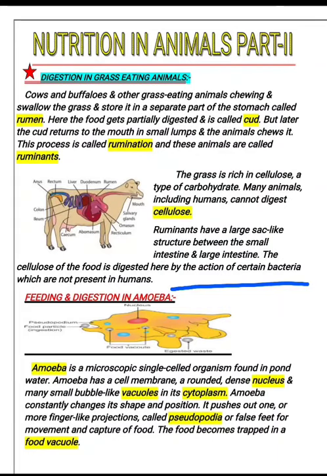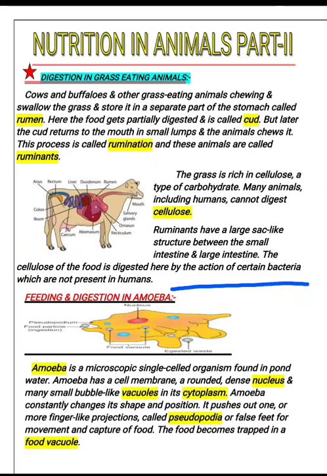Here you can see the mouth of this cow. As in humans, digestion starts from the mouth, and in animals as well. Here saliva is mixed with food and it is broken down into simpler compounds, and then the food enters